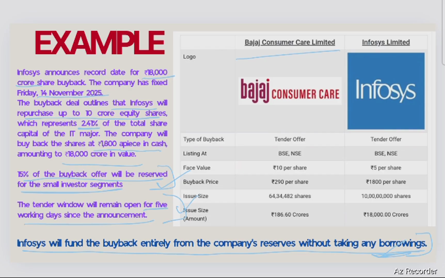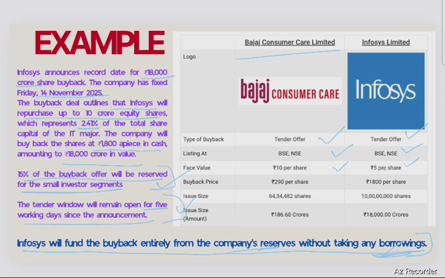Say it's a debt, it may be a different kind of security. So the company may do so, but the company has said that it has that much of securities premium or free reserves which are available in the form of cash. So they are going to do it with that available cash reserves only, cash assets only. Bajaj Consumer Care completed its buyback process recently. It was a tender offer for Infosys too. It will be a tender offer only, because only tender offer is allowed by SEBI with effect from 1st April 2025.